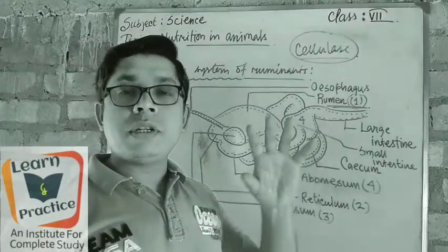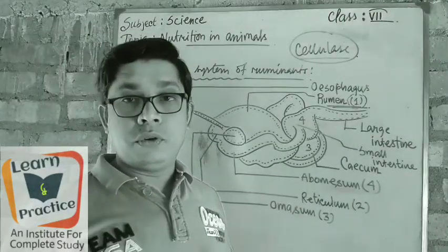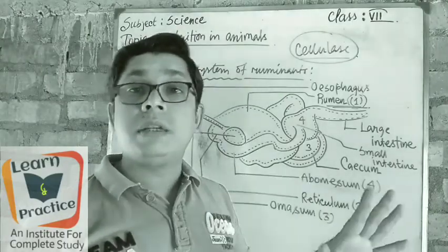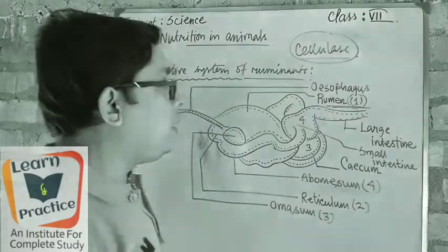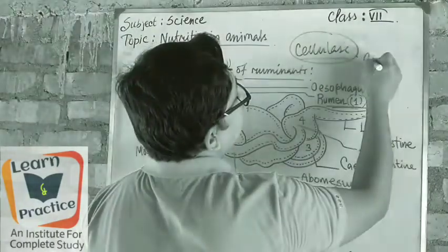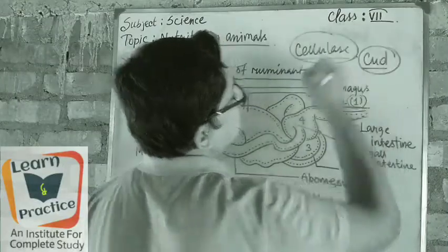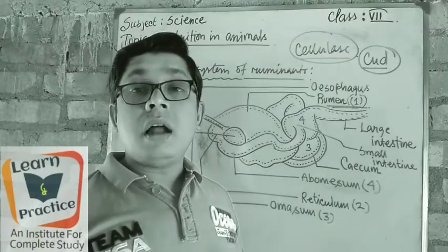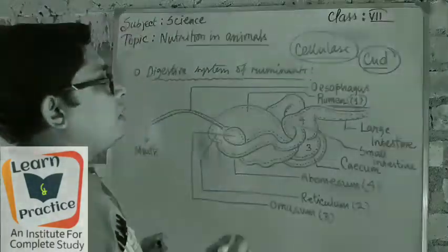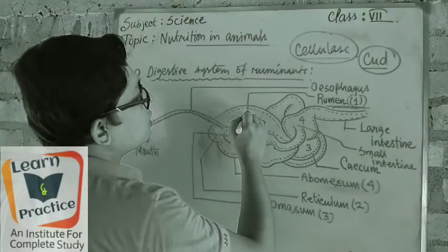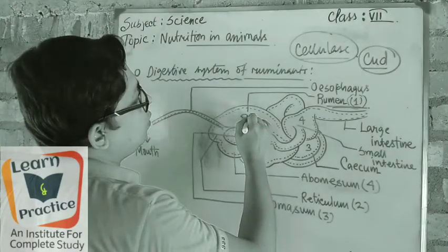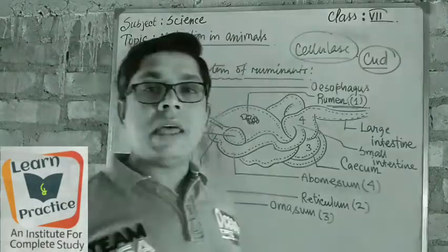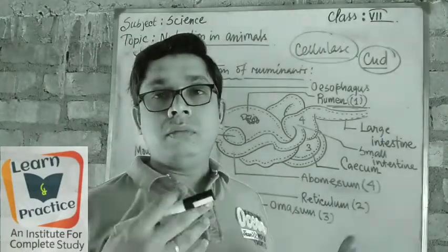So inside the rumen, first of all, it is taken when they are engulfing the semi-chewed food, not completely chewed. All those semi-chewed food is known as cud. It means they take the cud at first. After that, this amount of cud present inside, when the cow goes to rest, at that very time they chew it again.